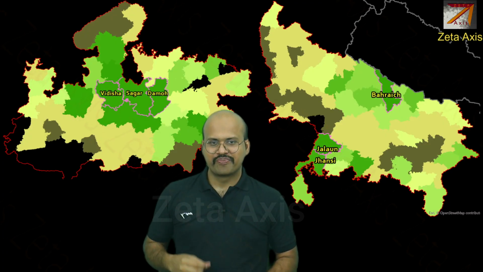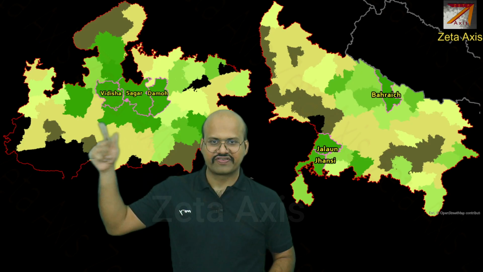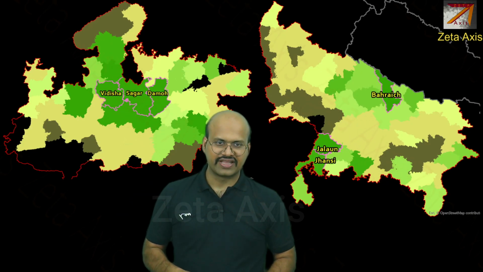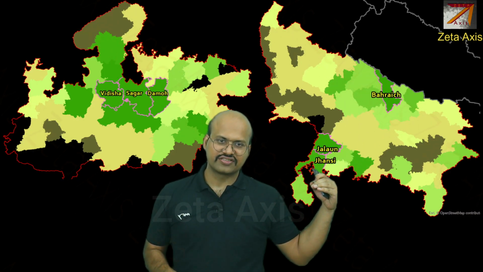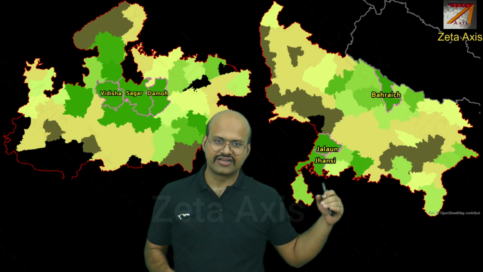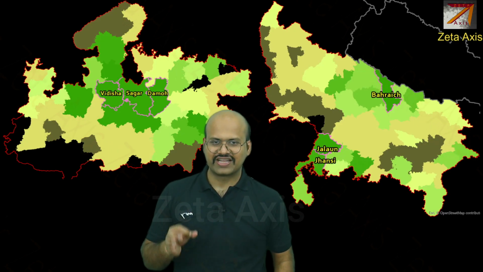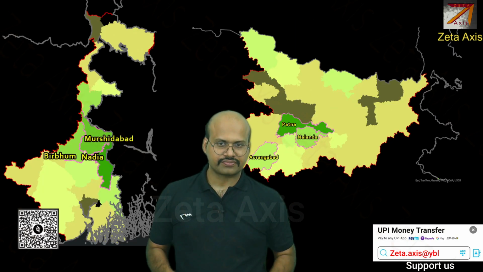Here in Madhya Pradesh, Vidisha, Sagar and Damoh are the major districts which produce Masur. Again, this is the region where Narmada river passes. Then in Uttar Pradesh, we have Jalaun, Jhansi and Banda. These are the southern regions which are close to Bundelkhand. So here also we will see that very less amount of rainfall will occur.